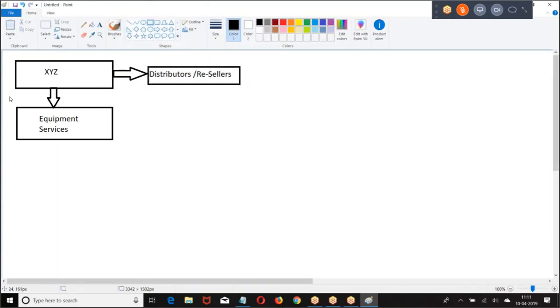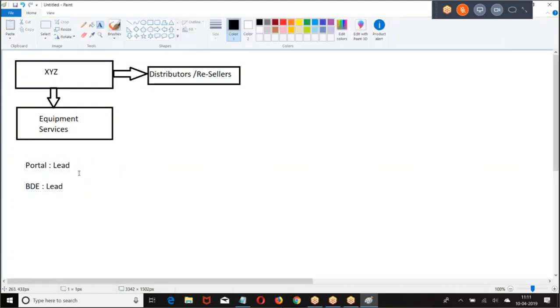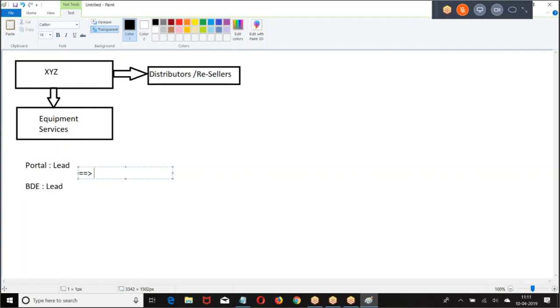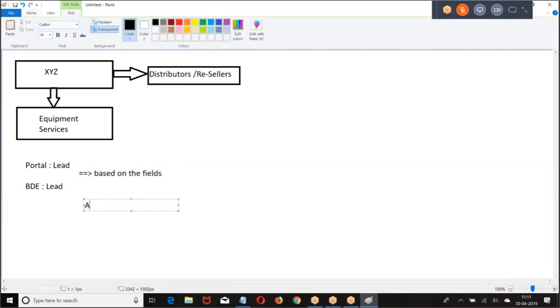Now, first, how is the distributor created? From the portal, he can create a lead, or the BDE can create the lead. Once they are created, there are some fields. If all these fields are entered with the required values, then this lead will be converted into an account, and this account will be submitted for approval.